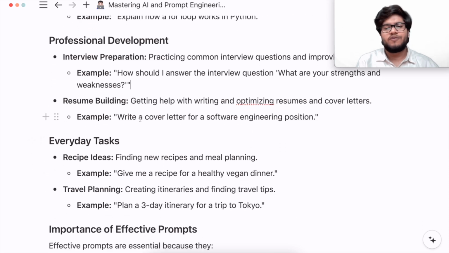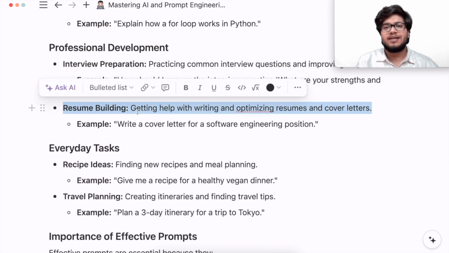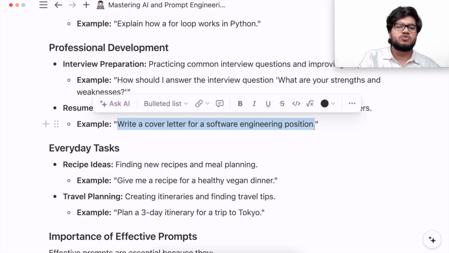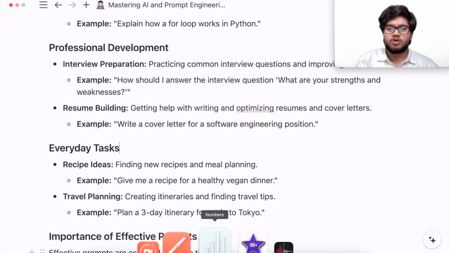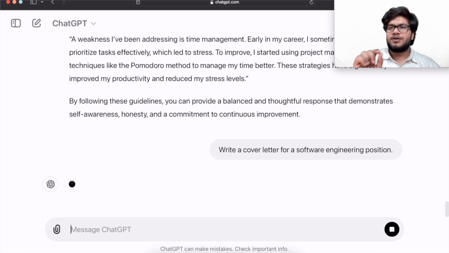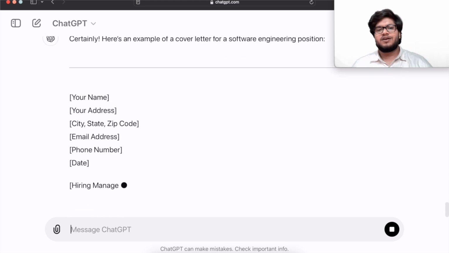For example, if you have to build a resume, you can get help with writing and optimizing resumes and cover letters. So now, write a cover letter for a software engineering position. Earlier, you used to write a cover letter on your own, but now you don't need to. You just need to edit a little bit. ChatGPT will generate a cover letter for you.